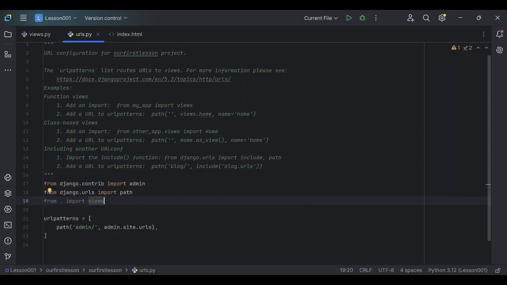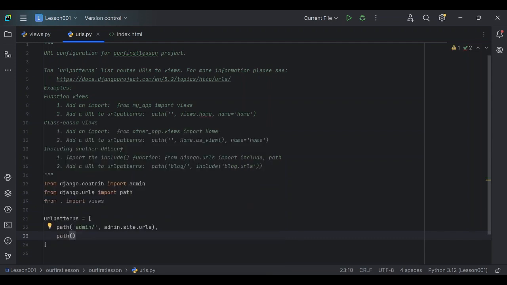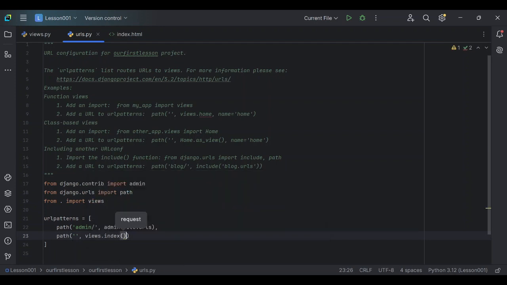That's right. So there's a comma here. I'm just going to follow this exact same pattern by doing path. I'm not going to put anything in there, just a comma, and then views dot index.